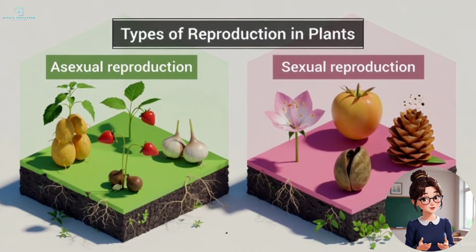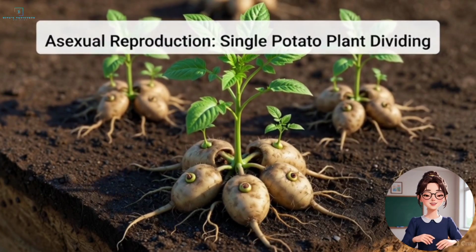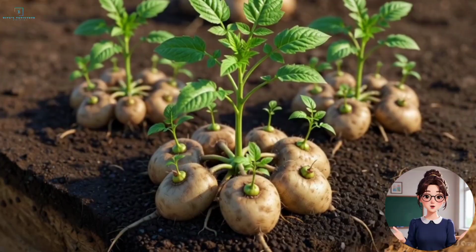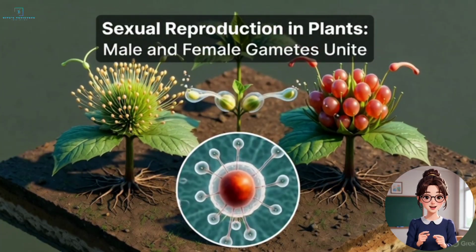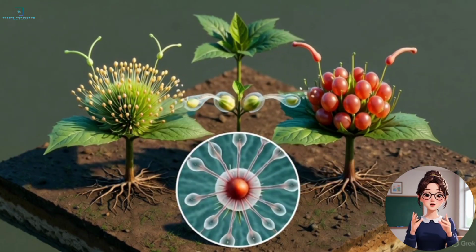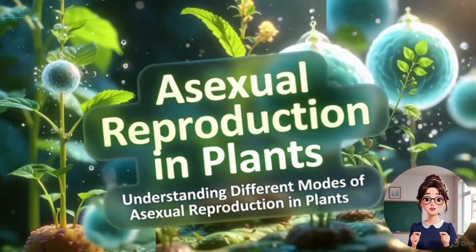There are two major types of reproduction in plants. Asexual reproduction: only one parent is involved. No gametes are formed. Sexual reproduction: two parents are involved. Male and female gametes unite to form a new plant. Let's first understand asexual reproduction in detail.